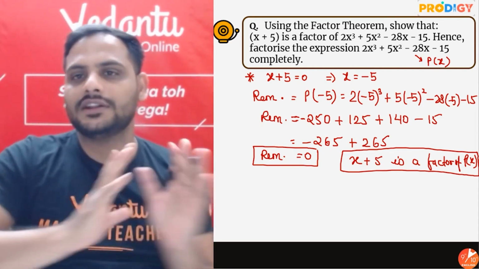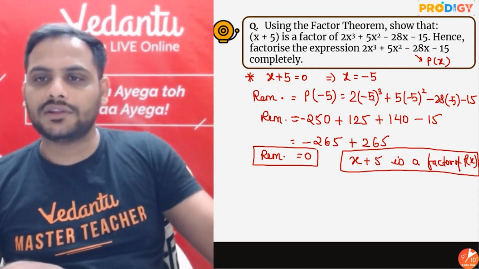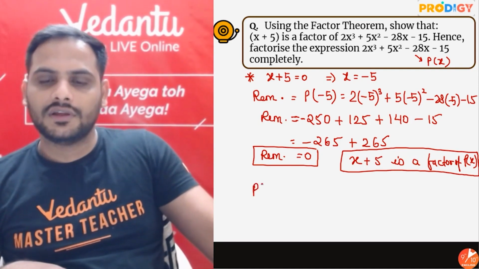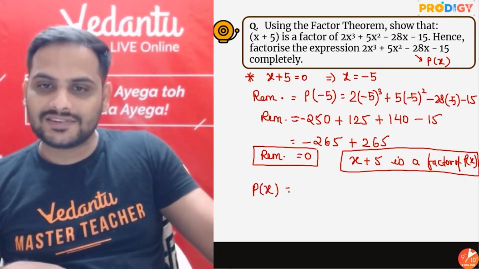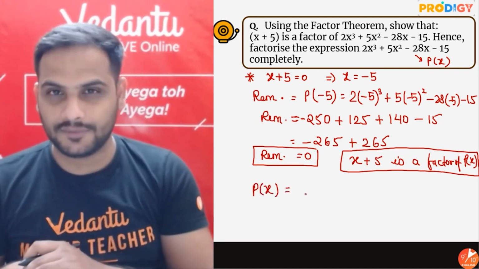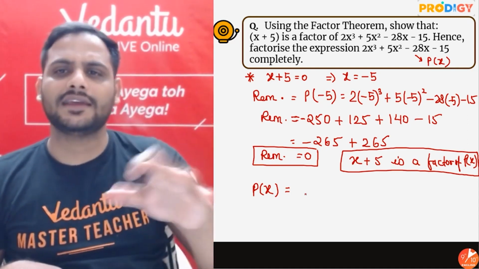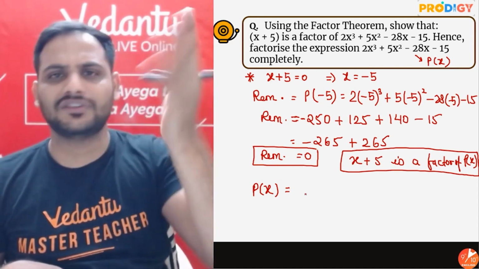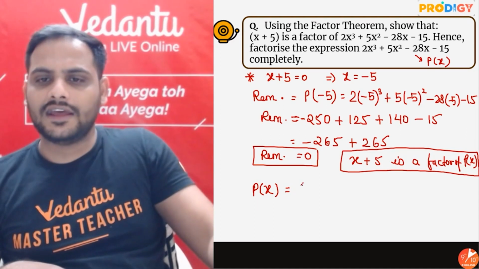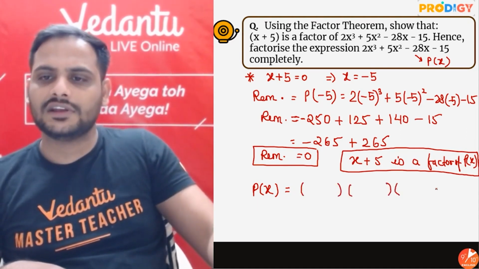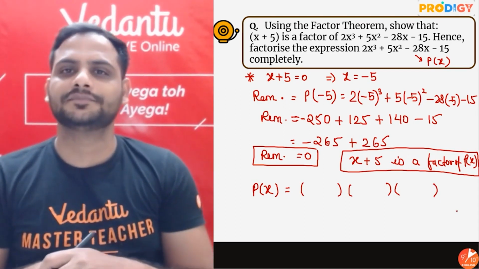Once I know that this is a factor, now look at this polynomial p of x. This polynomial p of x is a cubic polynomial. If it is a cubic polynomial, it has maximum 3 zeros, so maximum 3 factors it can have. So let's say there are 3 factors for this cubic polynomial.